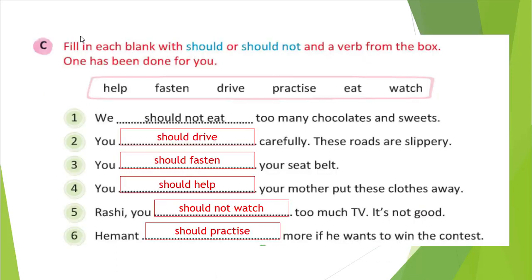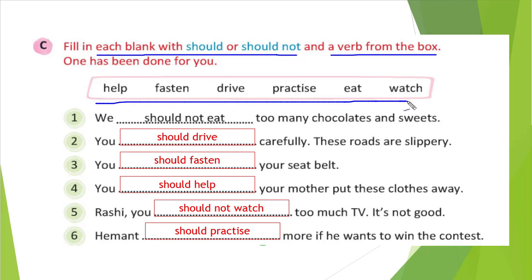So let's see exercise C. Forget about the answer. Okay, what we need to do, we will see. Same thing, fill in the blank with should or should not and a verb from the box. So here what we need to do, we have to write should or should not, any one, and we need to write a verb from this box, whichever is appropriate for the sentence. That is the exercise here.